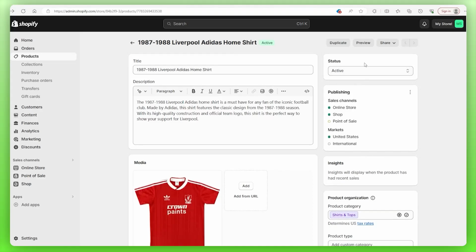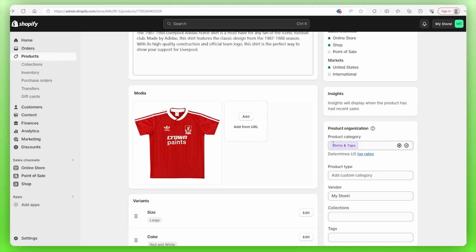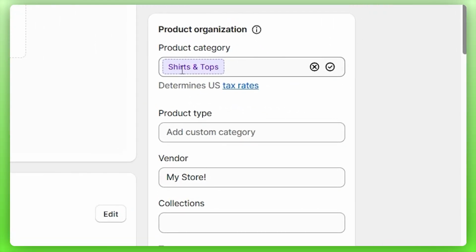Now, you might have also noticed on the right-hand side that these blocks were gradually appearing. This is just the result of me constantly saving, so I don't want to have to remind you that you need to save. By now, you want to look out for yourself. And you'll notice that right here, this has changed from just clothing to shirts and tops. So that is a lot more accurate. So the more information you provide, the more accurate this product category will be.